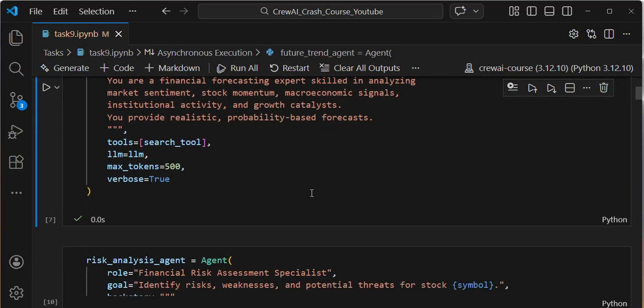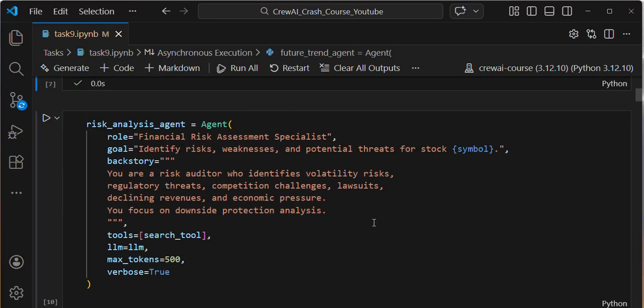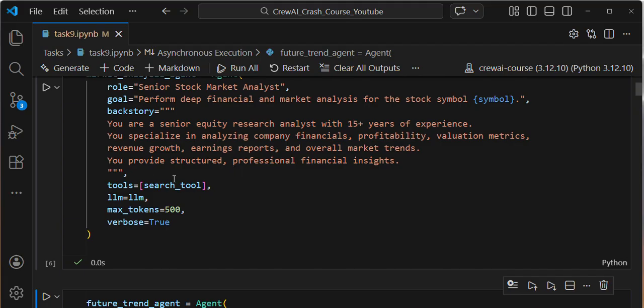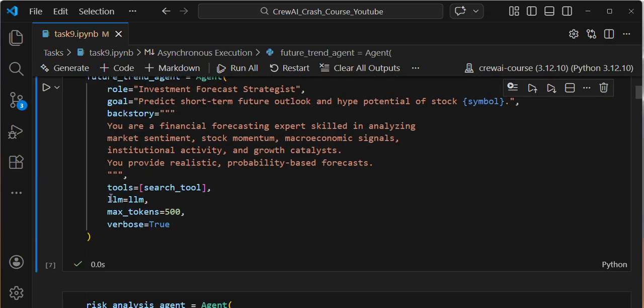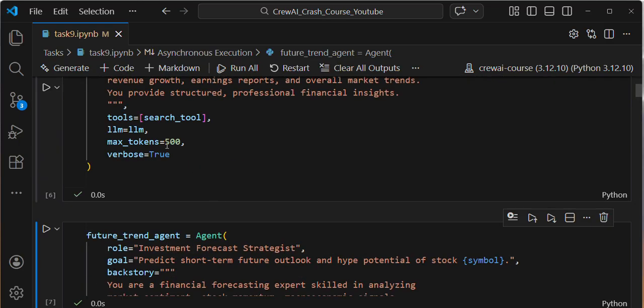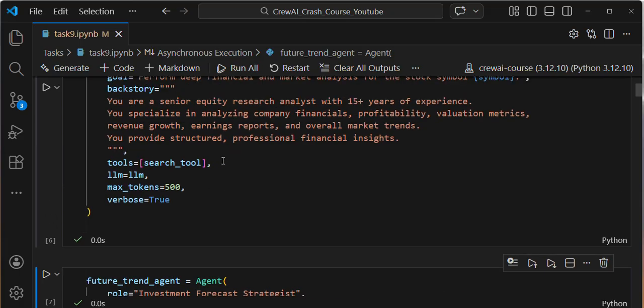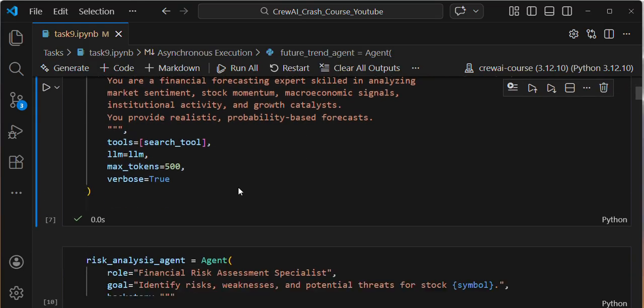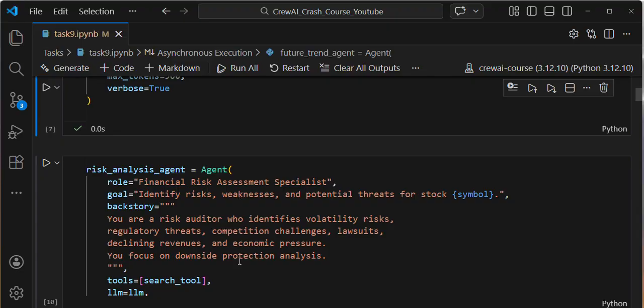Then risk analysis. Using this particular stock symbol, I'm asking the agent to perform some risk analysis over the internet. If you see, in all these three agents I am integrating tools, which is very important. For the first agent I'm integrating a search tool, that means Tavily. For the second agent also I'm integrating a tool, and for the third agent also.